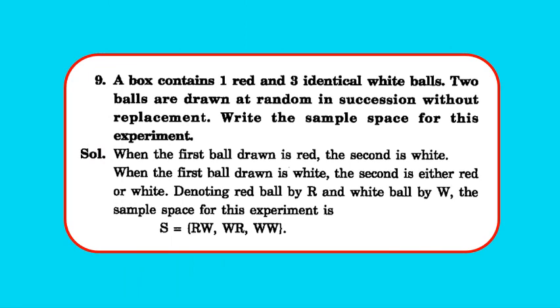Moving to question 9. A box contains 1 red and 3 identical white balls. 2 balls are drawn at random in succession without replacement. Write the sample space for this experiment. We have 1 red and 3 identical white balls. So when the first ball drawn is red, the second will be white. When the first ball drawn is white, the second is either red or white. So taking red ball as R and white ball as W, the sample space of the experiment can be RW, WR or WW. Clear? So pause and note down the solution.